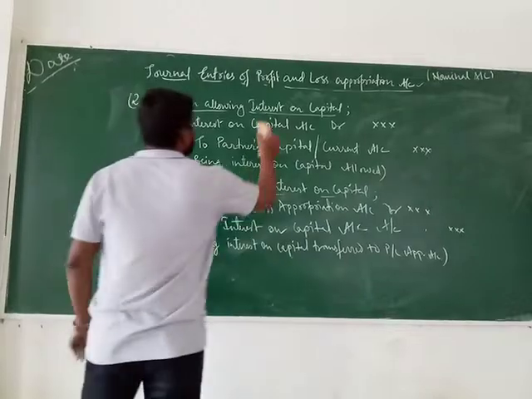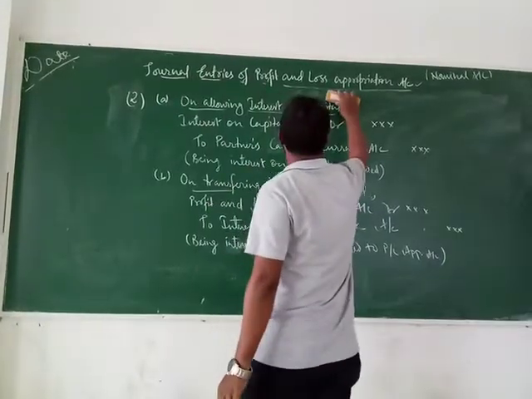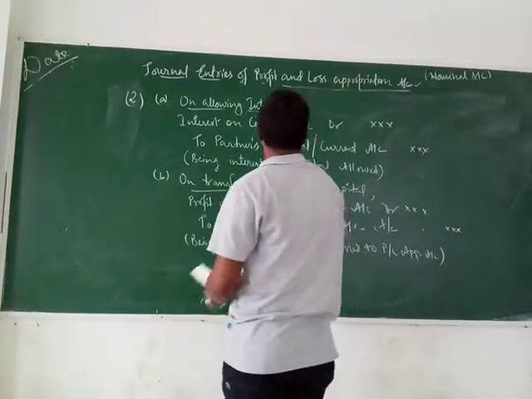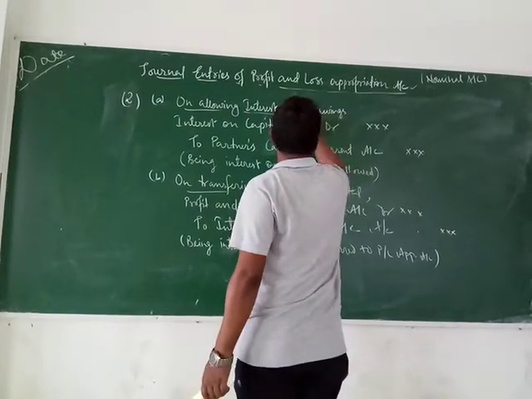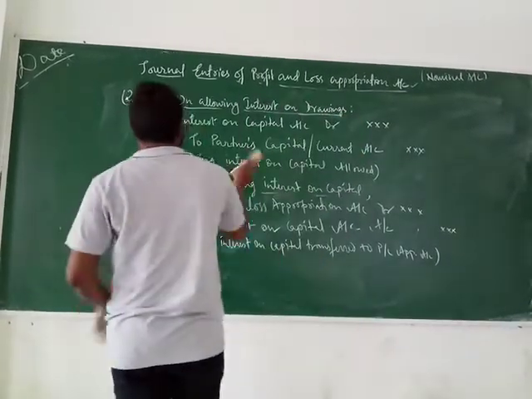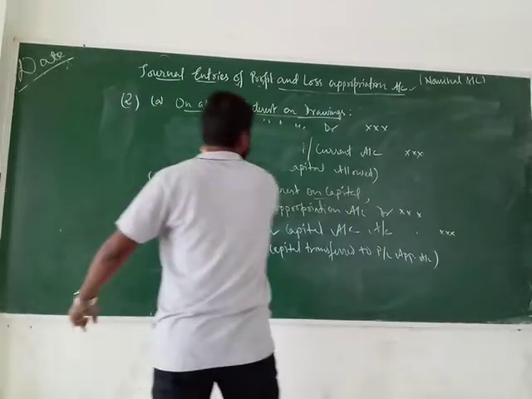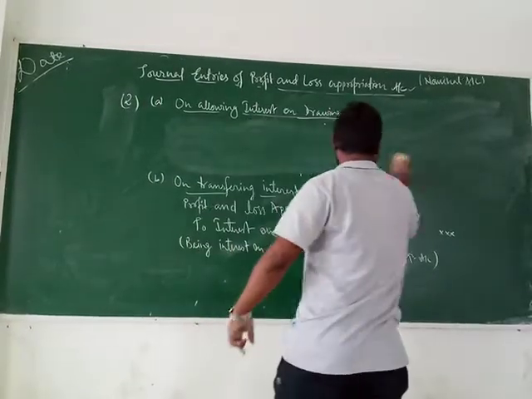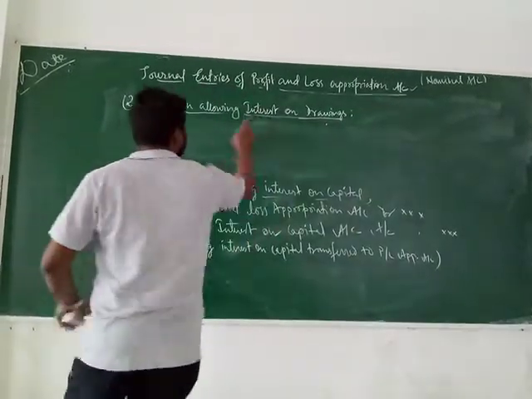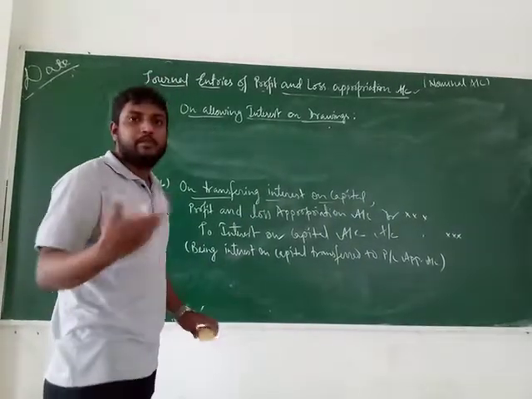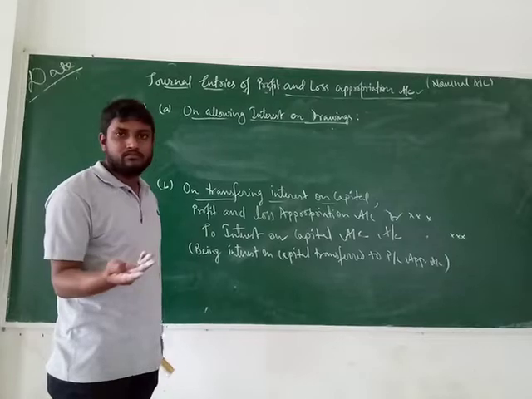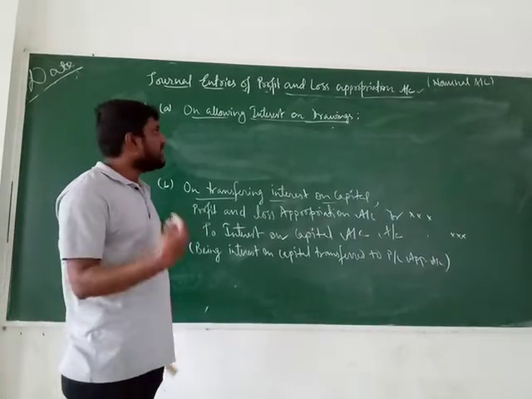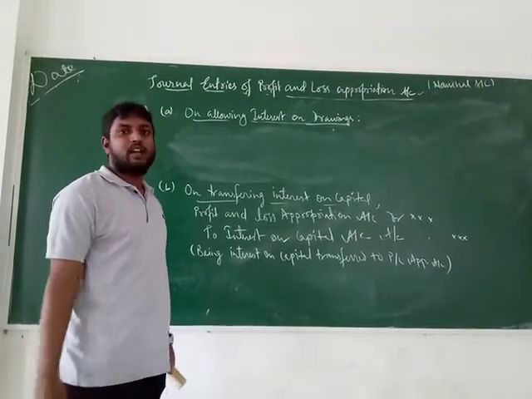Next, number 2. Let it be allowing interest on drawings. Now see, interest on drawings. Who will allow and who will receive? The partners will give the interest on drawings to whom? The firm. So it's a kind of income for the firm.